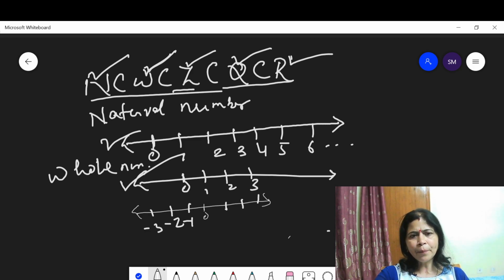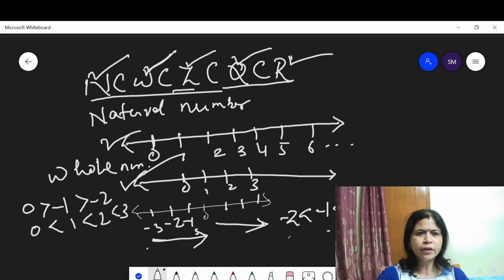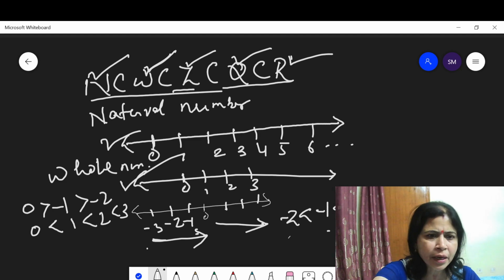The numbers approaching towards 0 are in increasing order, and here also increasing order. This means -2 is less than -1 is less than 0. Means 0 is greater than -1, greater than -2, but here 0 is less than 1, less than 2, less than 3.